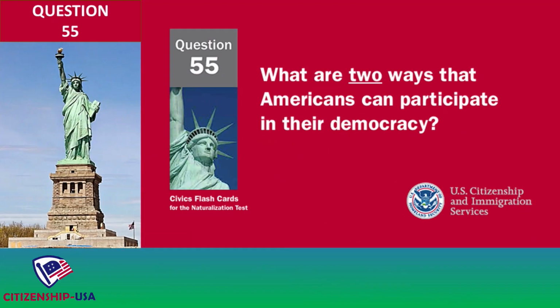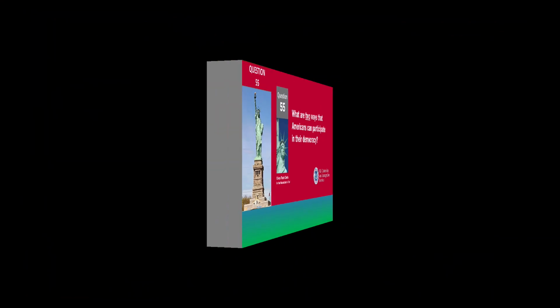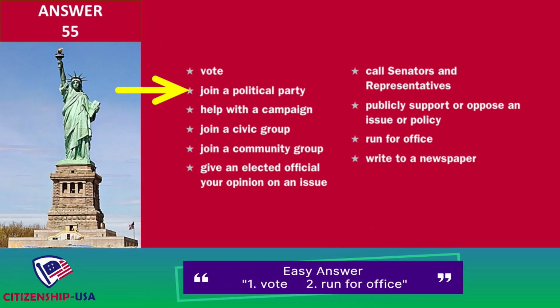What are 2 ways that Americans can participate in their democracy? Vote. Join a political party. Help with a campaign. Join a civic group. Join a community group. Give an elected official your opinion on an issue. Call senators and representatives. Publicly support or oppose an issue or policy. Run for office.